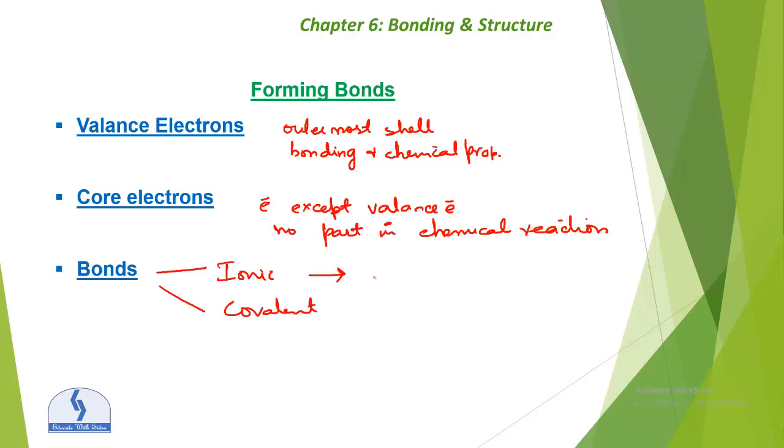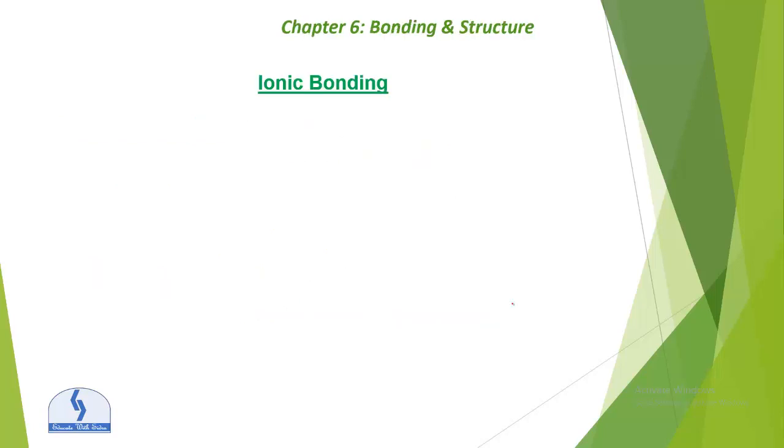An ionic bond is the transfer of electrons, by gaining or losing electrons, and a covalent bond means sharing of electrons. So, two types of bonds: ionic is the transfer of electrons and covalent is the sharing of electrons.